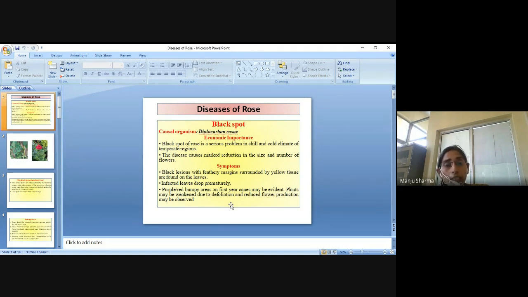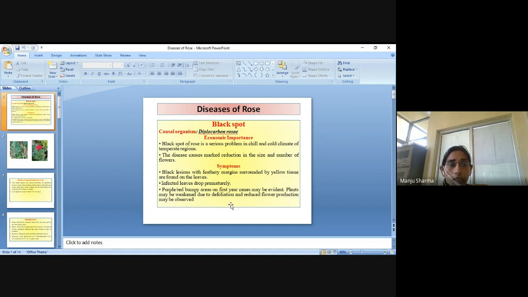Infected leaves drop prematurely, and purple, red, bumpy areas on first year canes may be evident. Plants may be weak due to defoliation, and reduced flower production may be observed.